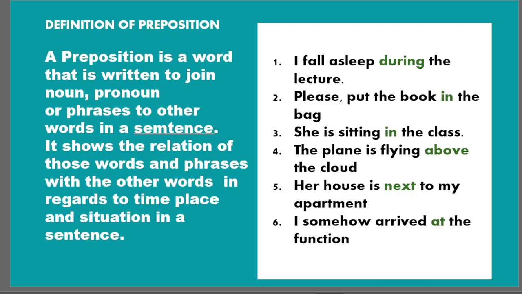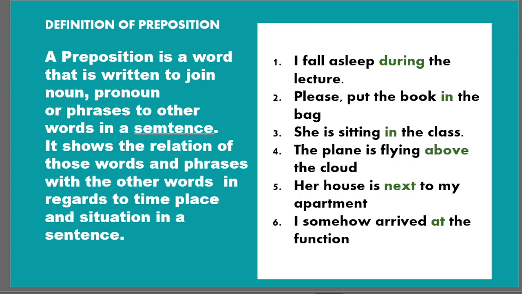Before getting started with the preposition of place, let us first try to understand the definition of a preposition. So what is a preposition? A preposition is a word that is used to join a noun, pronoun, or phrase to other words in a sentence. It shows the relation of those words and phrases with the other words in regard to time, place, and situation in a sentence.